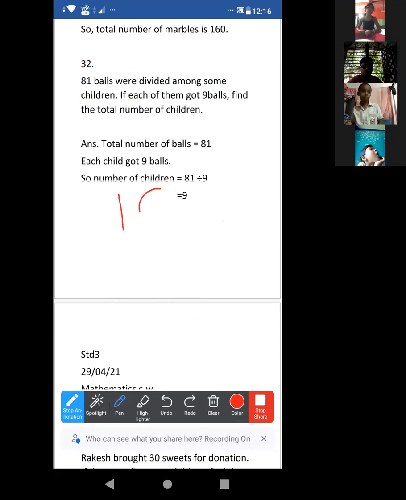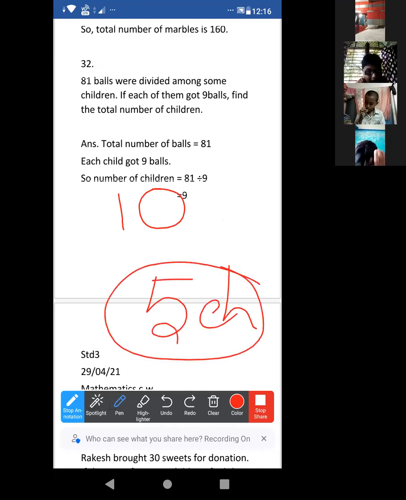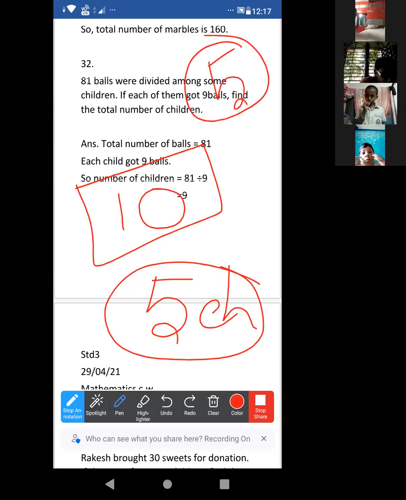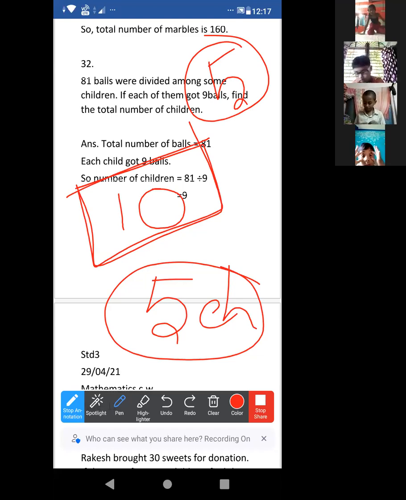Suppose, look, there are 10 balls. Look at this. There are 10 chocolates, okay? We don't know how many children are there. Clear? But each gets 5 chocolates. Then how many children are there, so that they will get these 10 chocolates? 5. Suppose you and me are there. So each of us will get 5, na? Each gets 5, okay? But total number of chocolates is 10. Clear? That means how many children or how many students are there? How to get? Just count.